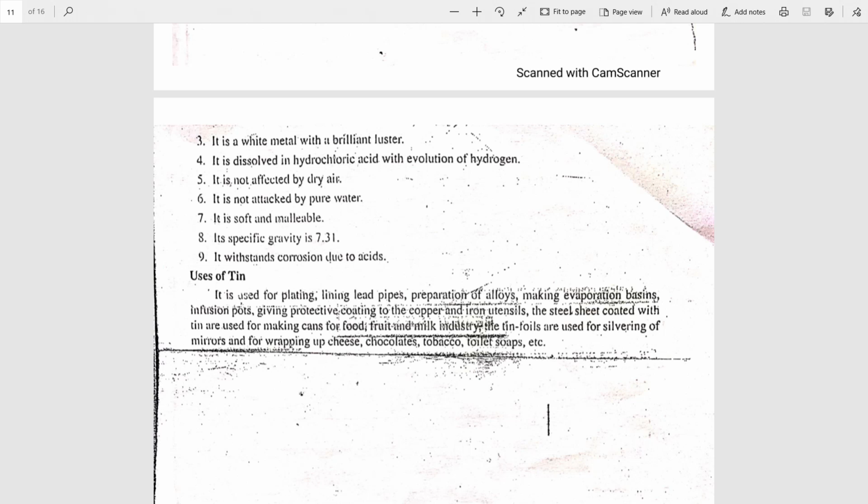Tin foils are used for silvering mirrors and also for wrapping cheese, chocolates, tobacco, toilet soaps, etc. So these are the uses of tin. This completes non-ferrous metals.